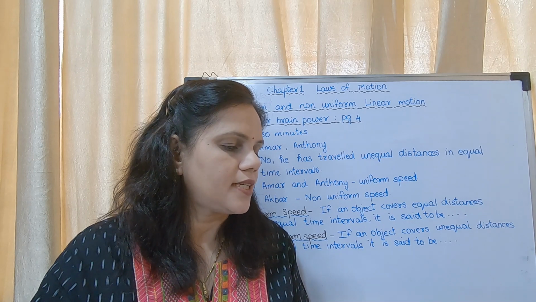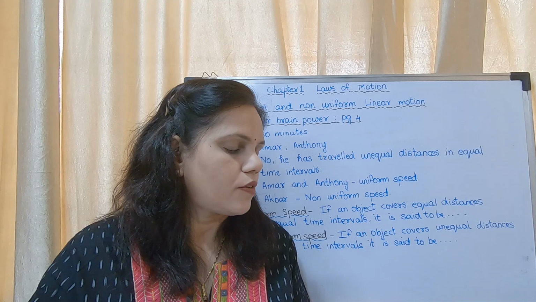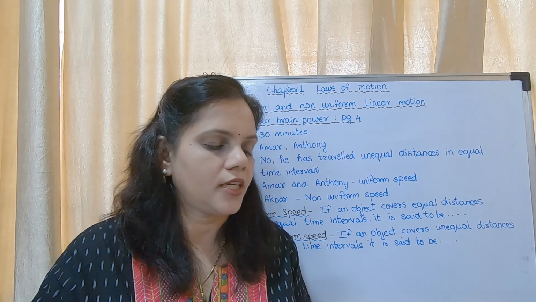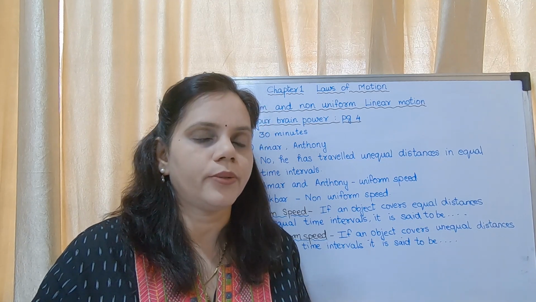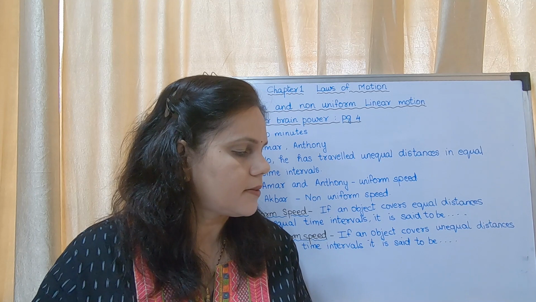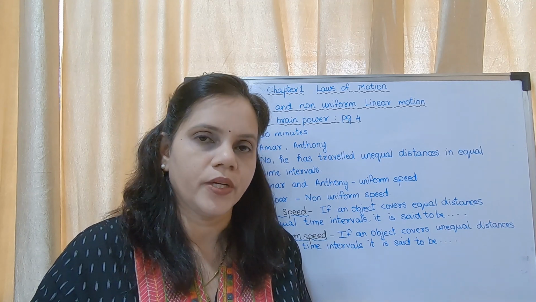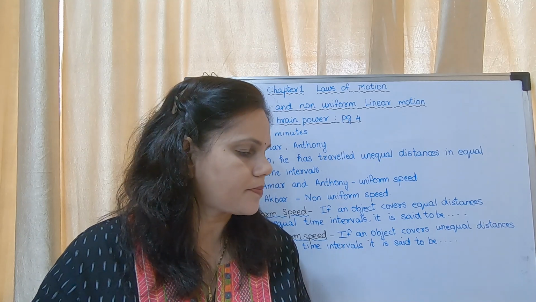Now we will see the distance covered by Anthony in kilometers. Okay, so from 5 to 5:30 he traveled from 0 to 14, that is 14 kilometers. From 5:30 to 6 he traveled 14 to 28, that is 14 kilometers. From 6 to 6:30 he traveled 28 to 42, that is again 14 kilometers.